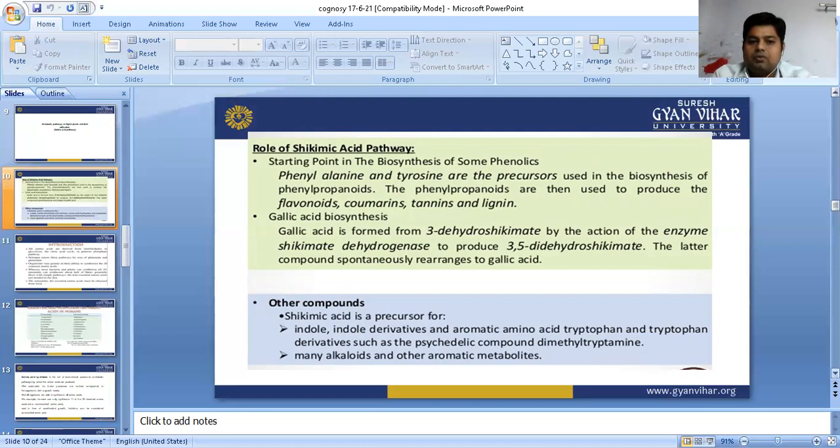And another compound: shikimic acid is a precursor for indole, because we have seen tryptophan. In tryptophan the indole moiety is available, so indole derivatives, the aromatic amino acid tryptophan, and tryptophan derivatives such as psilocybin, compounds like dimethyltryptamine, and many other aromatic metabolites are available.